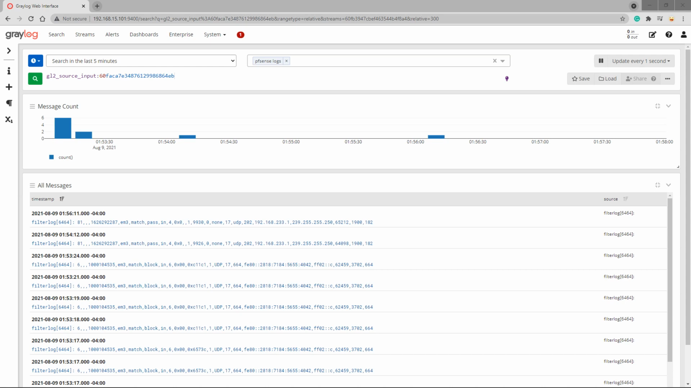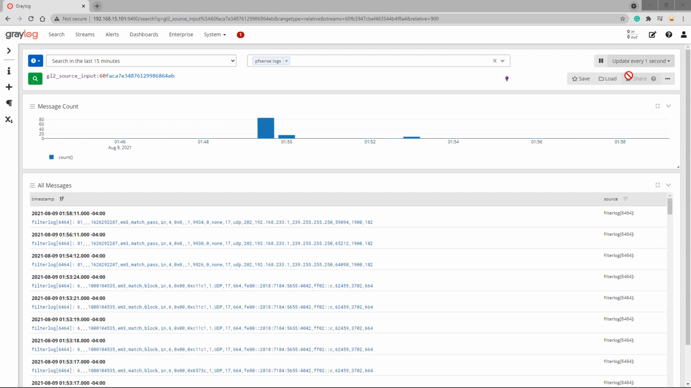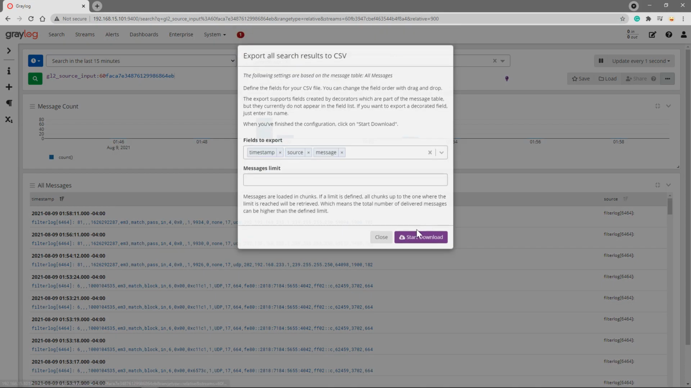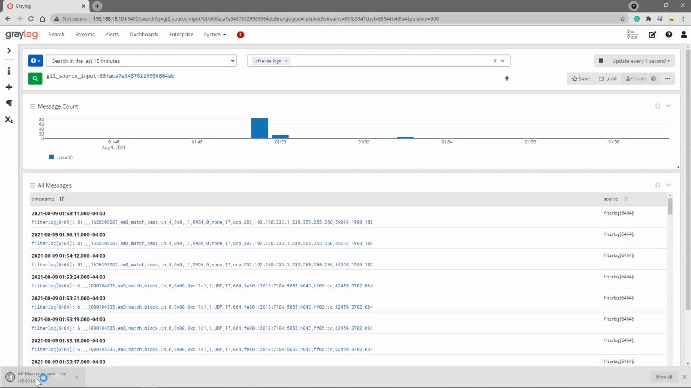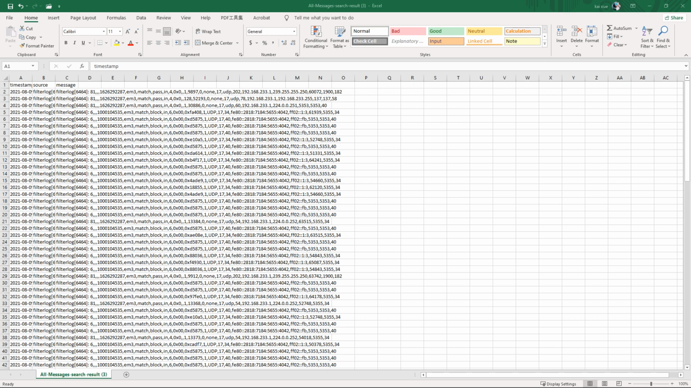This is the GreenLog GUI, which is my collector. It collects the firewall syslog in real time. Now the firewall is under normal status without any attack, as I just showed. I'm going to download the data from here. This is the syslog data file that I just downloaded.